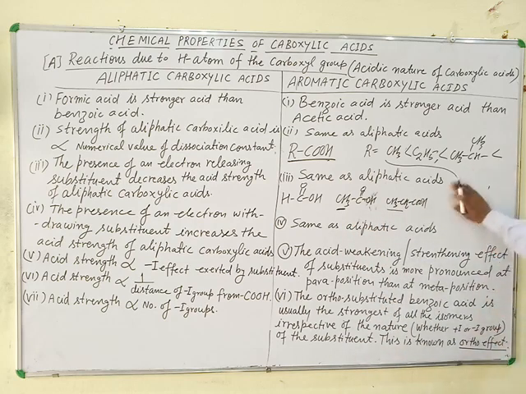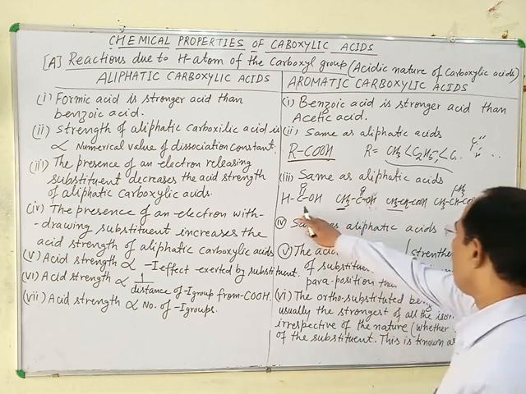And if we take the isopropyl acid and finally the tertiary butyl acid, then what is the correct order of acidic strength?